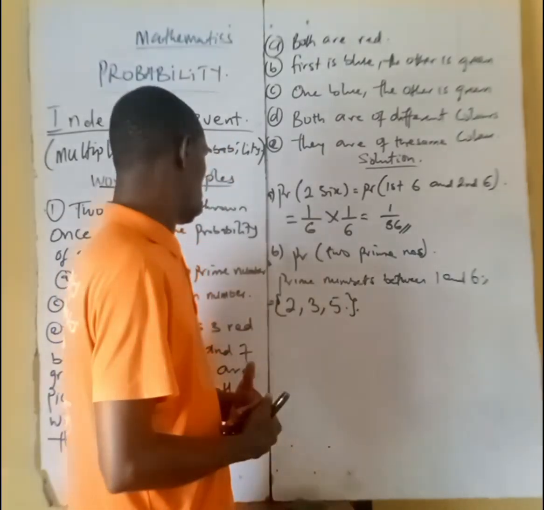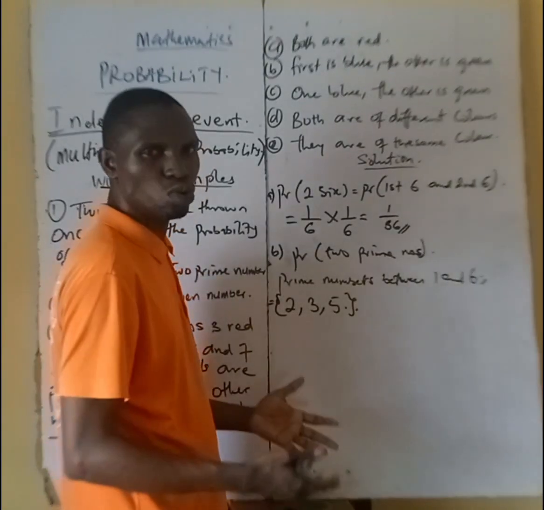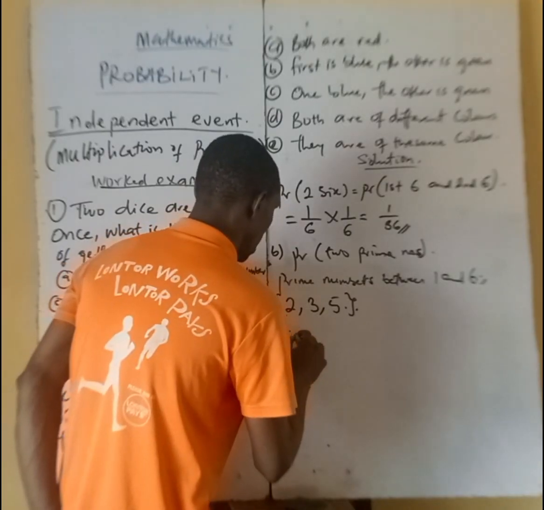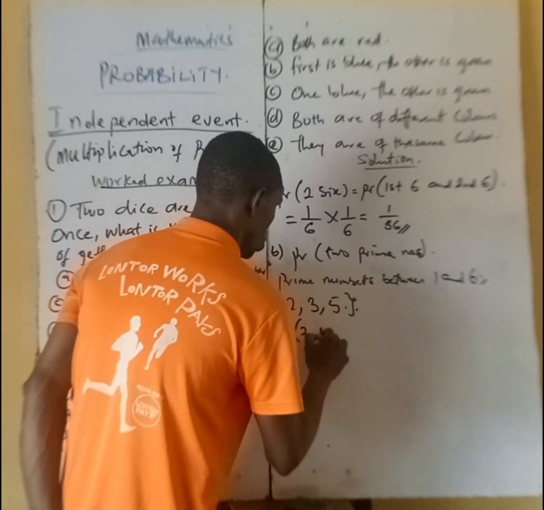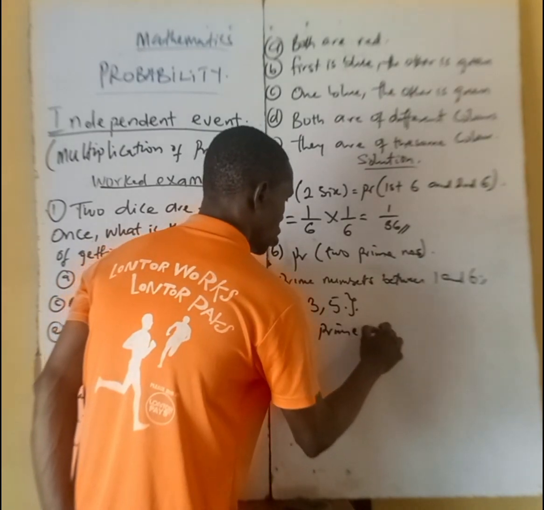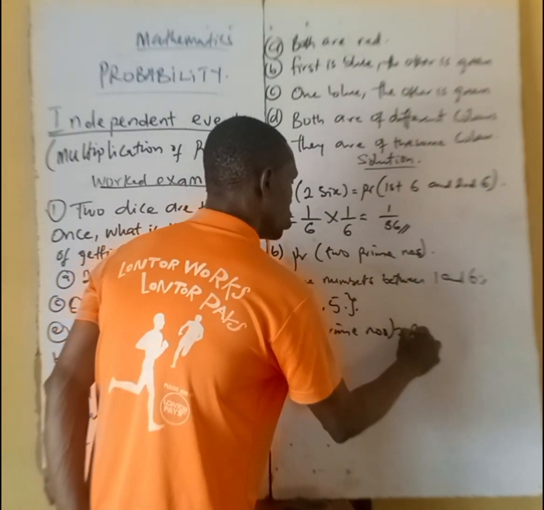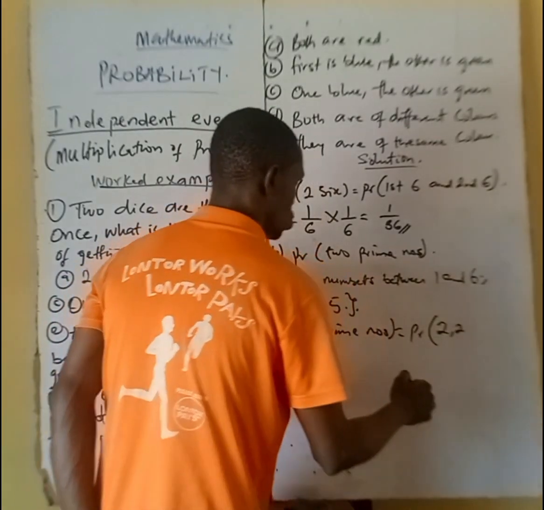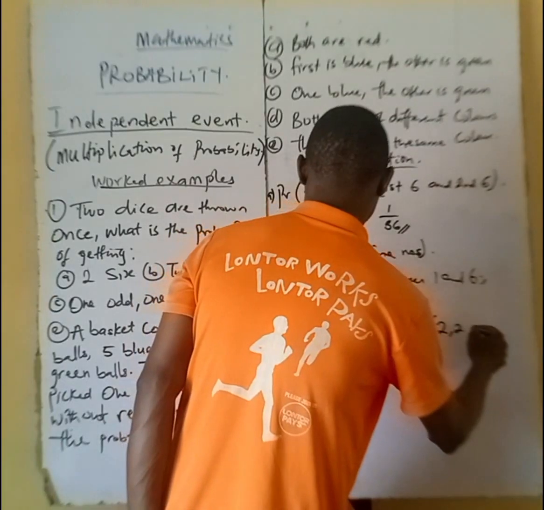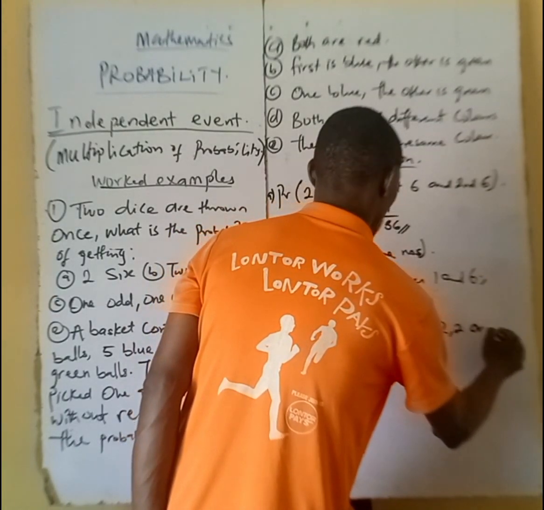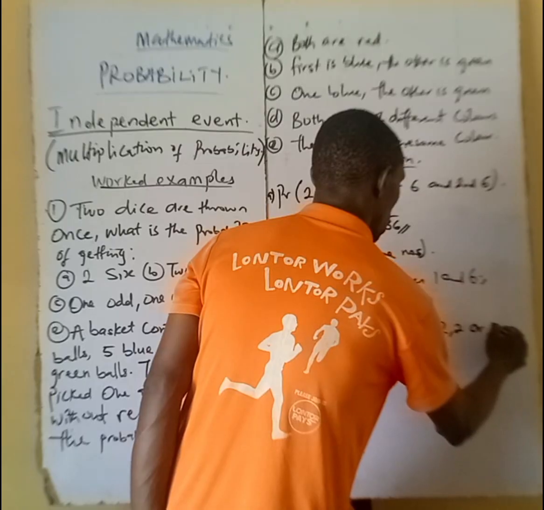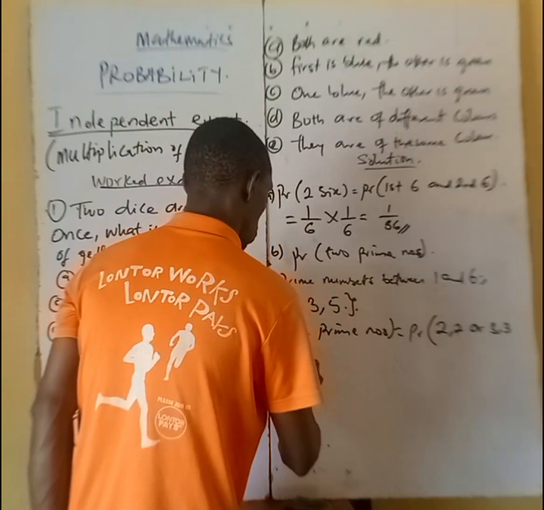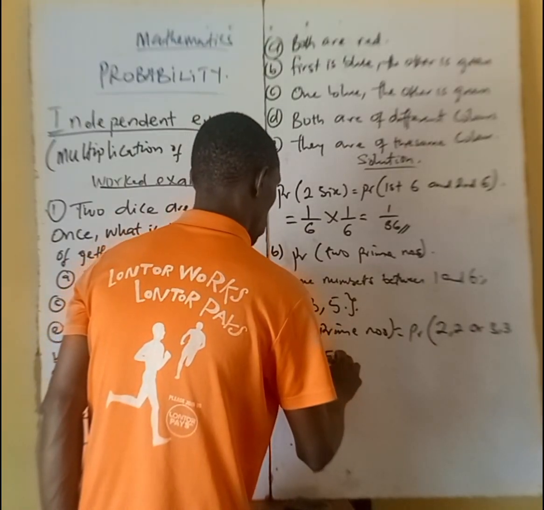So, having understood that, they now said if the two are prime numbers, so what are we going to have? The probability of two prime numbers will be the probability of 2, 2, or 3, 3, or 5, 5.